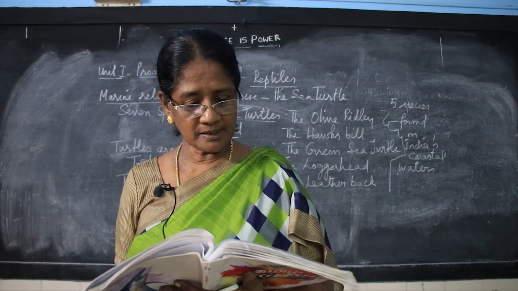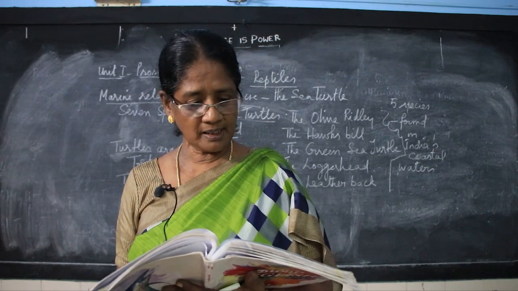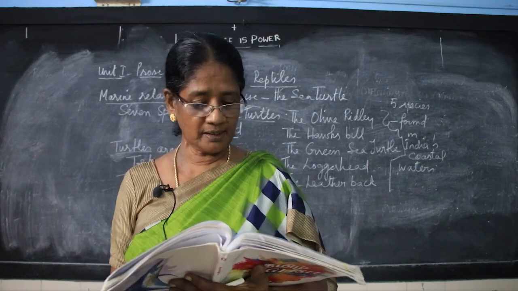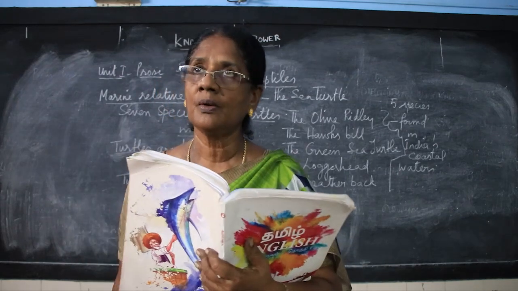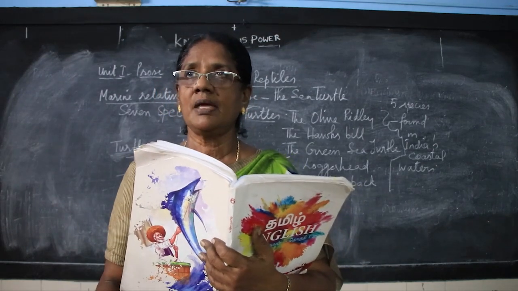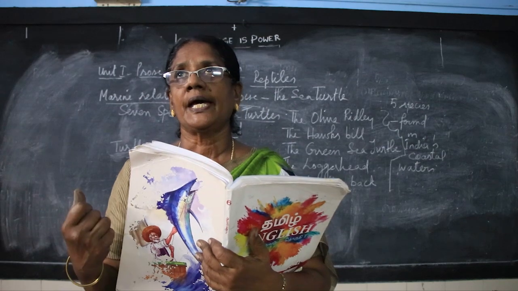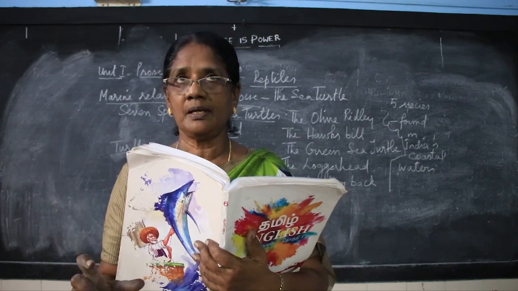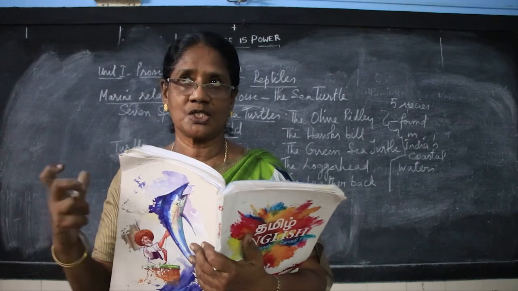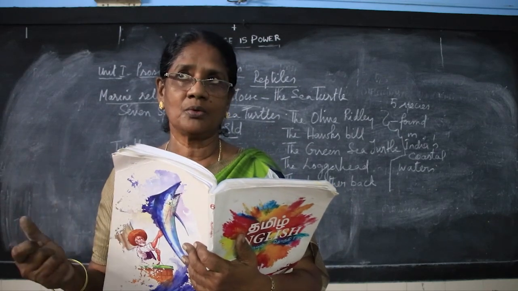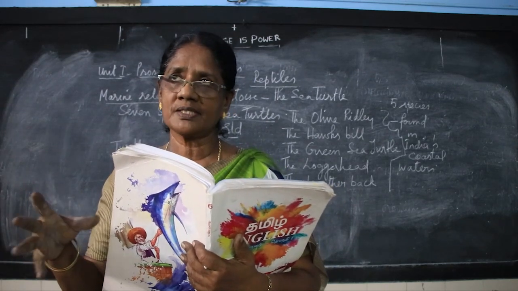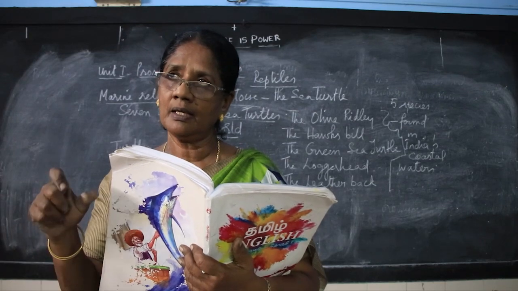That is done, it returns to the sea. The eggs are left to incubate under the warmth of the sun. The heat of the sun makes the eggs incubate for a period and then the young ones hatch out. The eggs are broken and they come out. The warmth of the sun is needed to incubate the eggs.